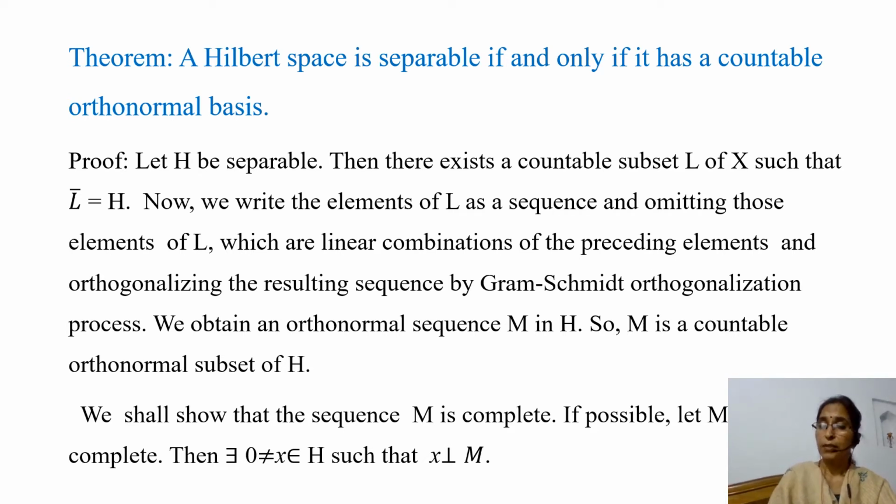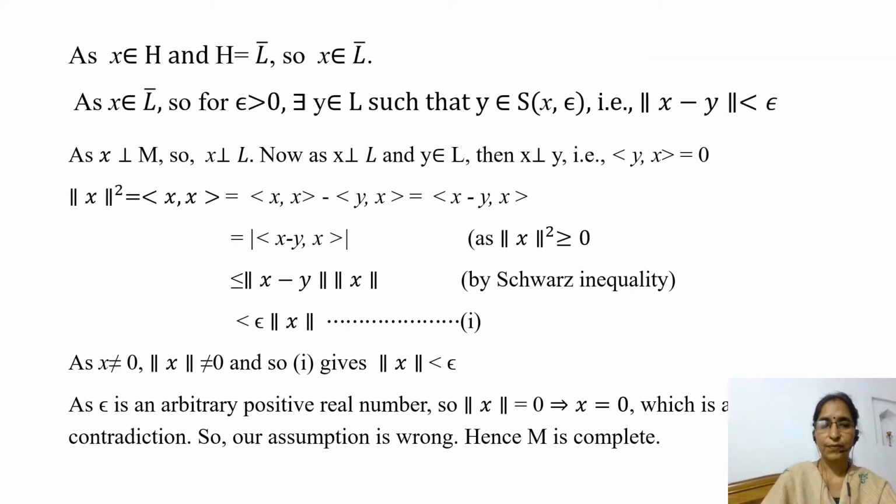If possible, suppose M is not complete. So there exists some non-zero vector x in H such that x is orthogonal to M. As x belongs to H and H is equal to the closure of L, x belongs to the closure of L. As x belongs to the closure of L, every neighborhood of x contains a point of L. And so for epsilon greater than 0, there exists some point y in L such that y belongs to the open sphere with center x and radius epsilon.